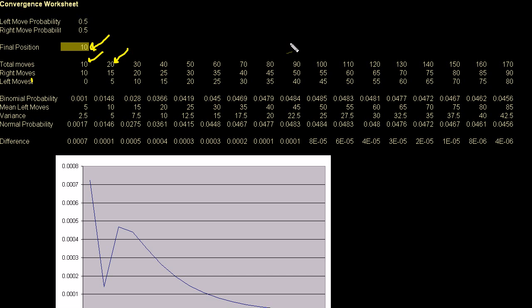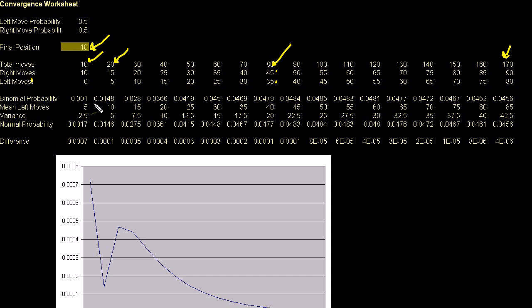And likewise, if I take a total of 80 moves, 80 flips of my coin to go left or right, in order to end up 10 to the right, I have to take 45 right moves and 35 left moves in any order, and it'll end up 10 to the right. What I want to figure out is, as I start taking a bunch of total moves, here I max it out at 170, but you could say if I flipped this coin an infinite number of times, what's the probability that my final position is 10 to the right.